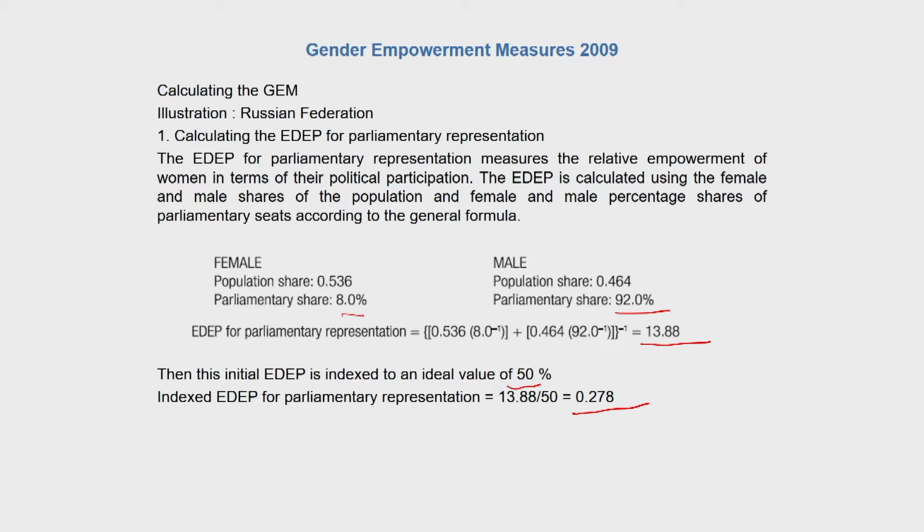So for the Russian Federation, the first variable is parliamentary representation. In other words, we are looking at political participation of women compared to men. The female share in population is much higher, 0.536 compared to 0.46, whereas the parliamentary share is only 8%, and in the case of males 92%. EDEP 13.88%, which is indexed to an ideal value of 50% to 0.278. So this is the value that we are finally concerned with for parliamentary representation.